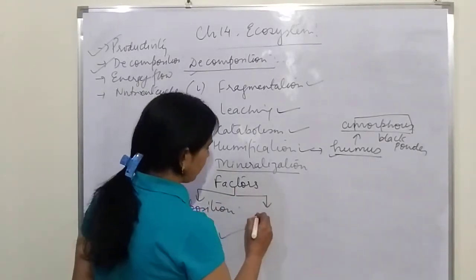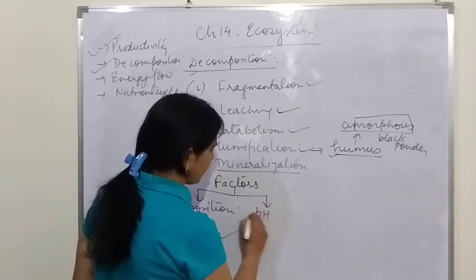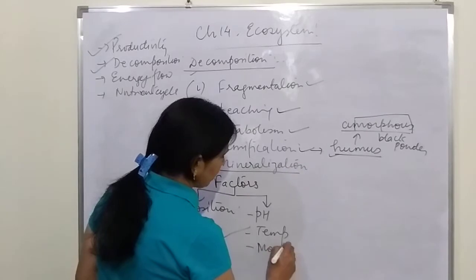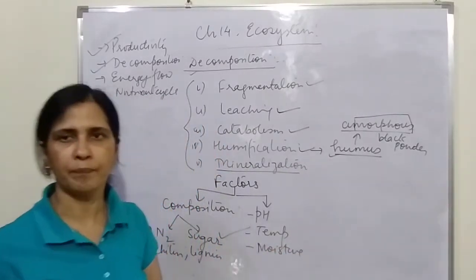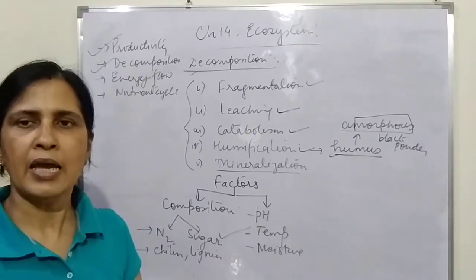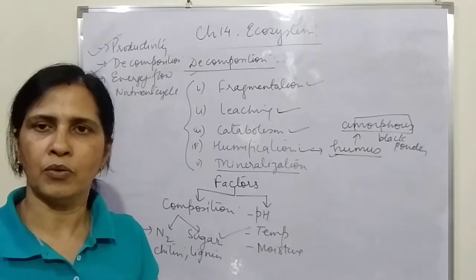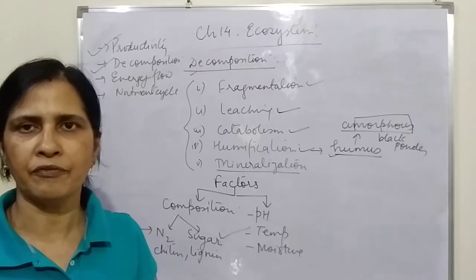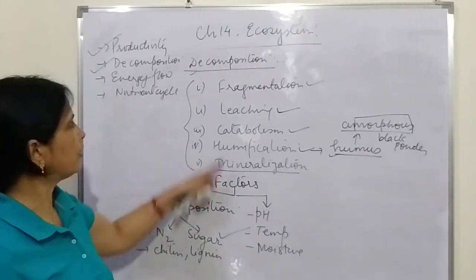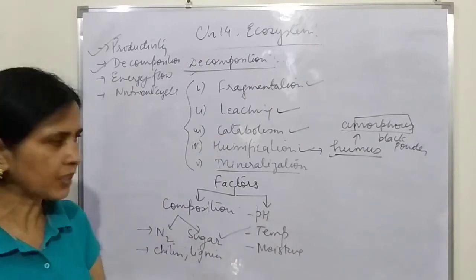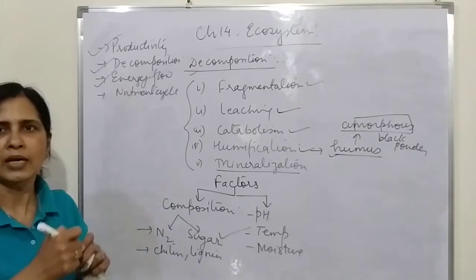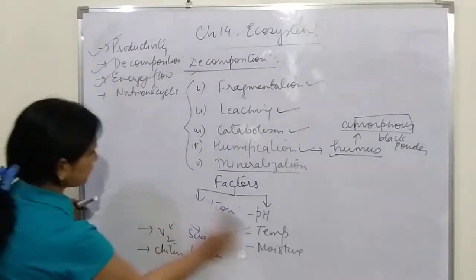Then it also depends upon the pH of the area. It also depends upon the temperature of the area, and it also depends upon the moisture of that particular area. Temperature has to be high, humidity has to be high, and the pH should be such that the bacteria and the fungi can survive comfortably and grow. So these are the factors which control the rate of decomposition. Okay, so that is the second step which we have completed. Now we move on to the third one, that is the energy flow.